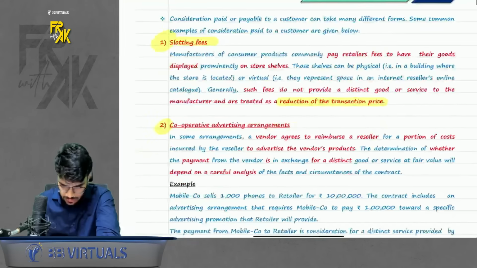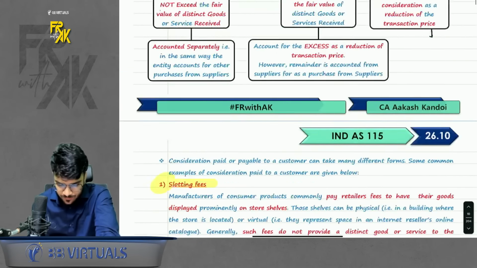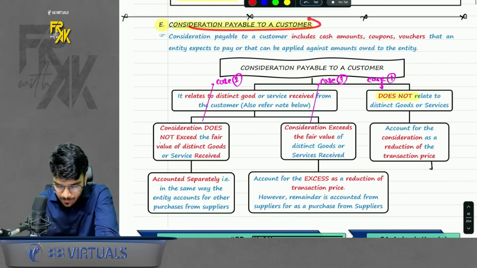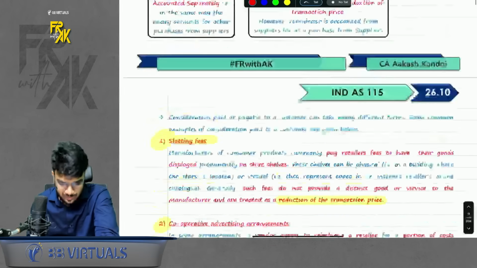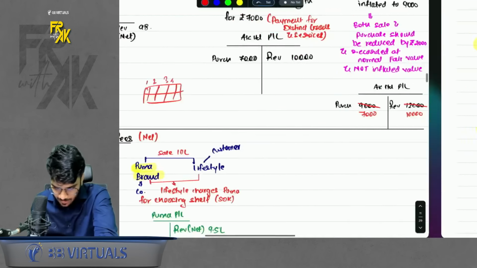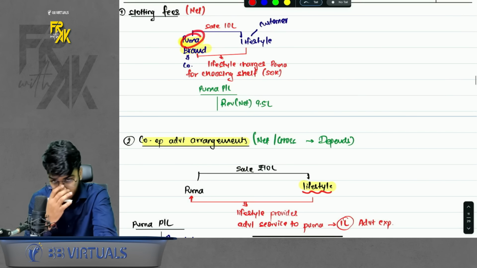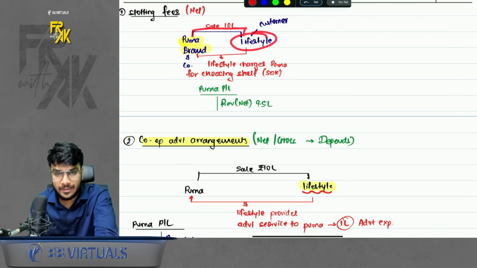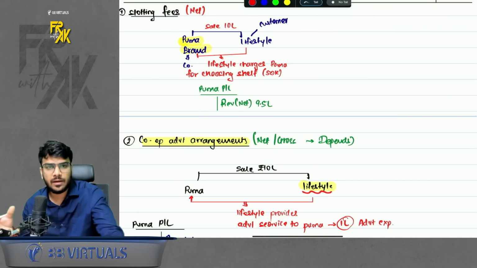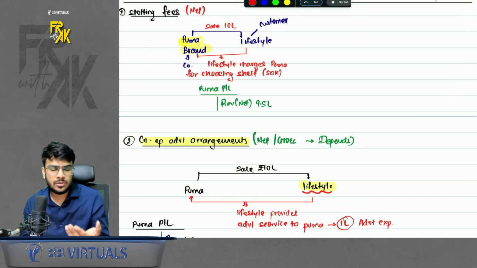Okay, the next part. In consideration payable to a customer, we have a few other cases also. One is slotting fees. What is the meaning of slotting fees? Please have a look at my example. Suppose you are Puma company. You make some sale to Lifestyle. Lifestyle is a brand where multiple brands' stock is available.